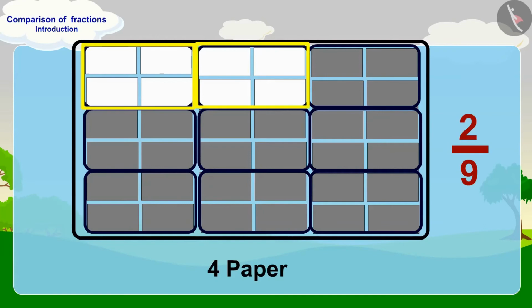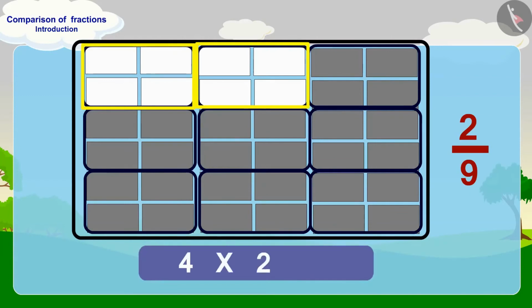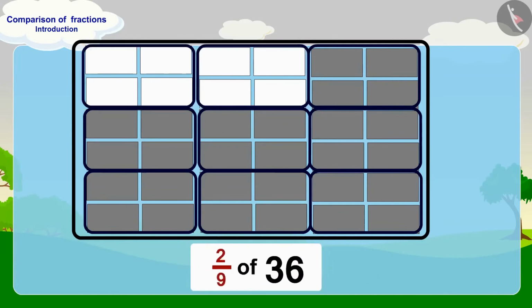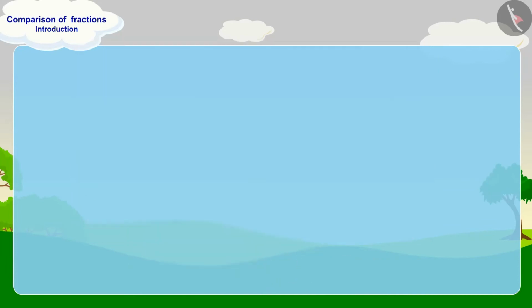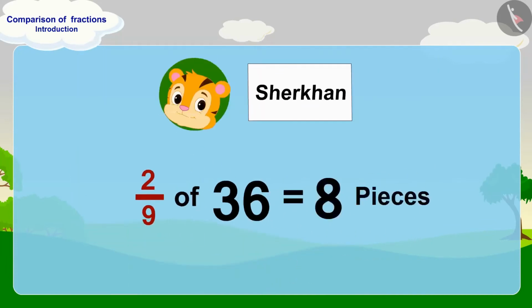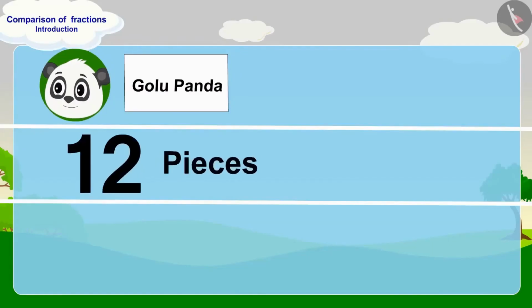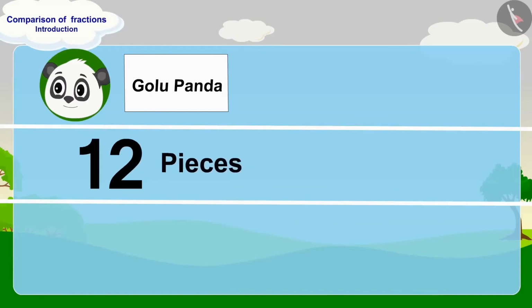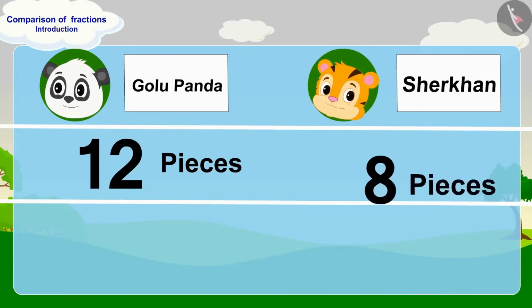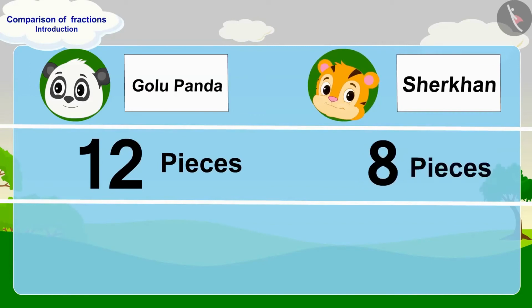So, how many pieces will be there in 2 parts? 2 multiplied by 4, 8 pieces of paper. In this way, 2/9 of 36 is 8 pieces of paper. Sher Khan has written his name on a total of 8 pieces of paper. Golu has written his name on 12 pieces and Sher Khan has written his name on 8 pieces of paper. Therefore, Golu has written his name on more pieces of paper than Sher Khan.